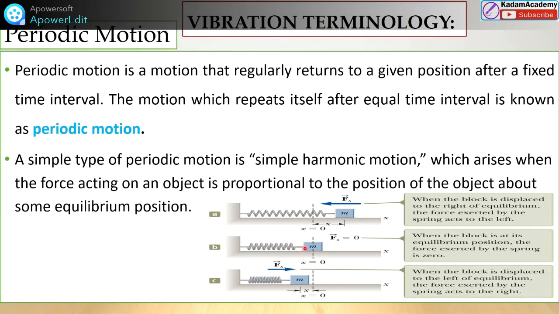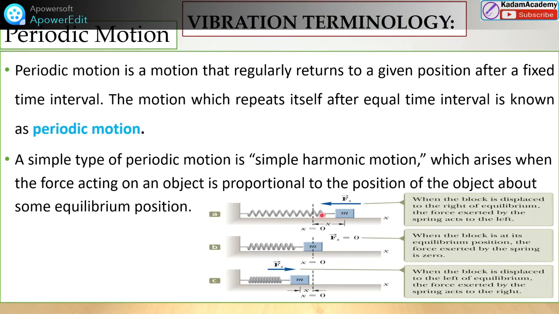Okay, so when we give the motion to the right side, the spring will try to move left. When we move to the left side, the spring will try to move right. That means what will happen? The spring force is continuously there, and there is no friction, and the mass is moving continuously from the right side to the left side to the right side.